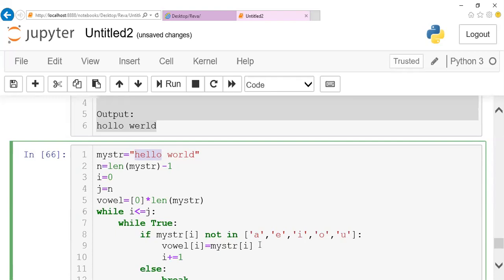For the end also, I'm supposed to write a condition. Just give me a minute. Here I had an i pointer, right? So what is the pointer from the backward? I'm going to have a j pointer here. I'll just copy this one.